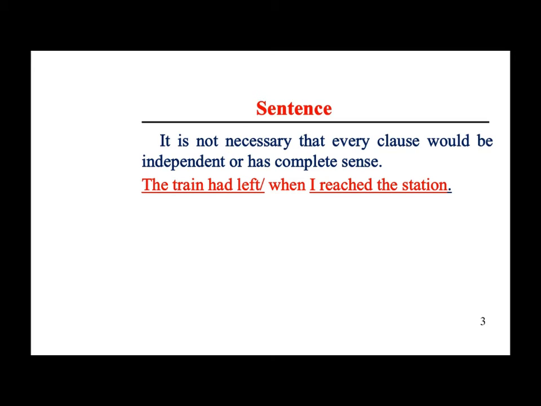तो जब मैं स्टेशन पहुंचा, ये अपने आप में कंप्लीट मीनिंग नहीं देता है. क्या हुआ तब? मुझे क्या पता. जब मैं स्टेशन पहुंचा, ट्रेन जा चुकी थी, या ट्रेन आ रही थी, तो कोई एक्सीडेंट हो गया या बारिश हो गई, what happened we don't know. तो कंप्लीट मीनिंग के लिए हमें the train had left वाले क्लॉज की जरूरत पड़ेगी. It means the clause which has a complete meaning is called independent clause, or we can call it main clause or principal clause. And the clause which depends on the independent clause, the main clause or the principal clause, is called dependent clause.